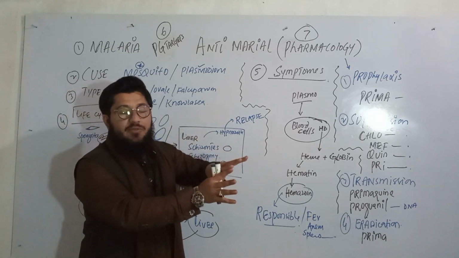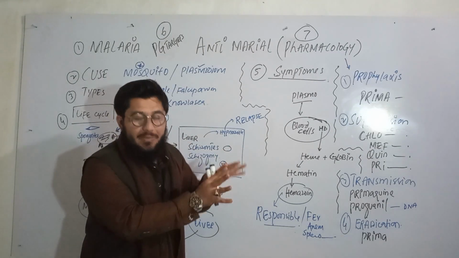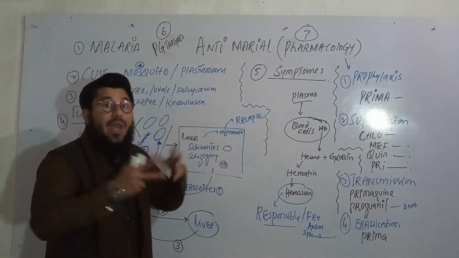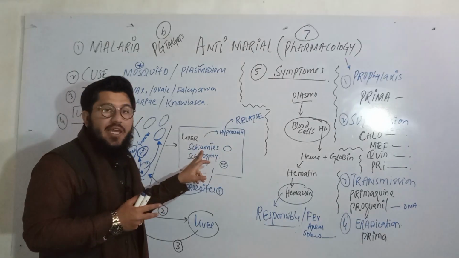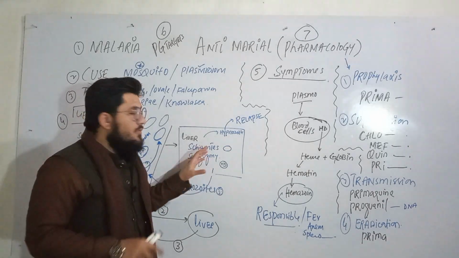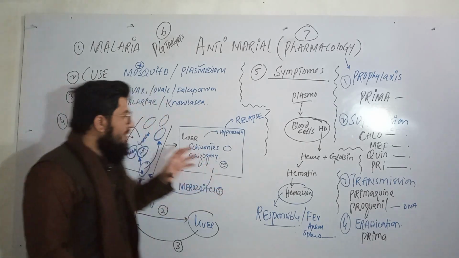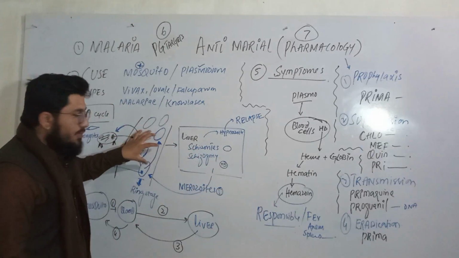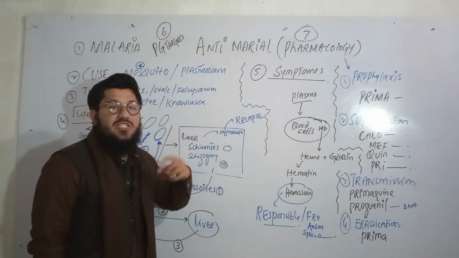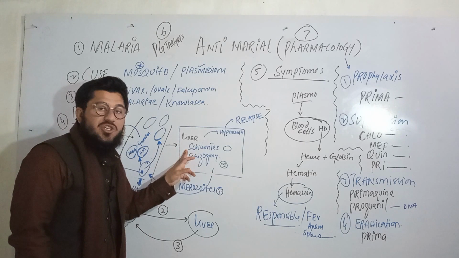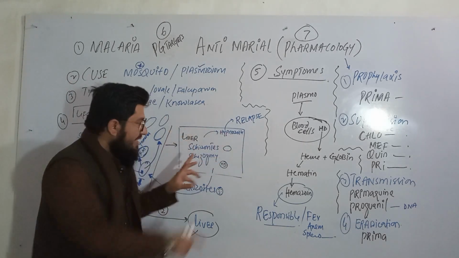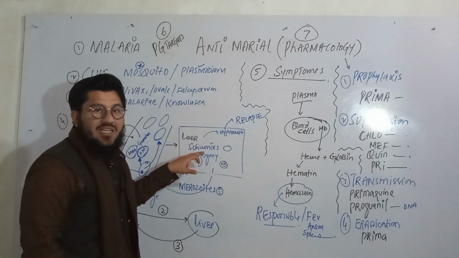The hypnozoite will stay in the liver, dormant, in a sleep condition. After a long period of time, it may awaken and again undergo a morphological change, and then it will again be named a schizont. So simply, what is going to happen? The sporozoite will come to the blood, from the blood it will come to the liver cells, and here its structure will change and it will be named a schizont. And we got the concept of the hypnozoite. This hypnozoite can again come and produce schizonts.